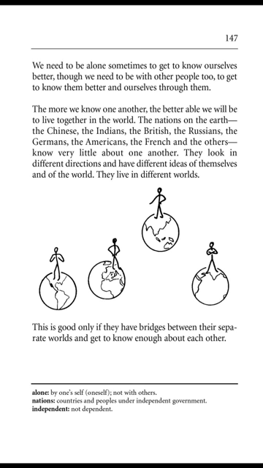The nations on the earth, the Chinese, the Indians, the British, the Russians, the Germans, the Americans, the French, and the others, know very little about one another. They look in different directions and have different ideas of themselves and of the world. They live in different worlds. This is good only if they have bridges between their separate worlds and get to know enough about each other.